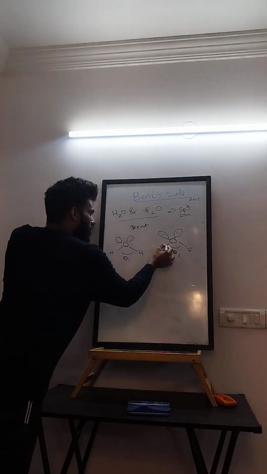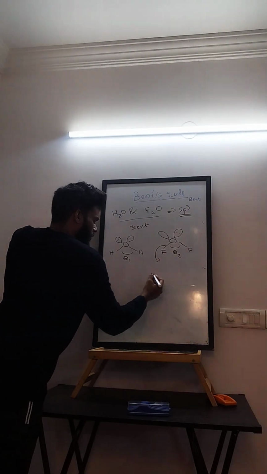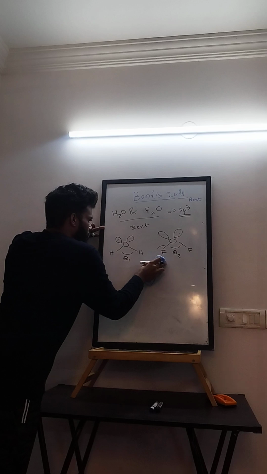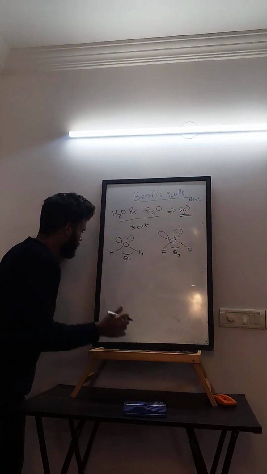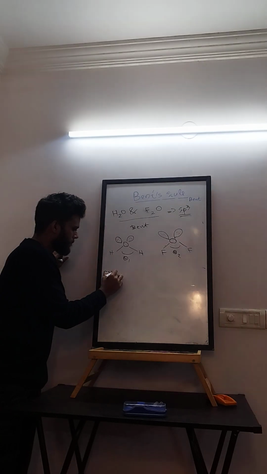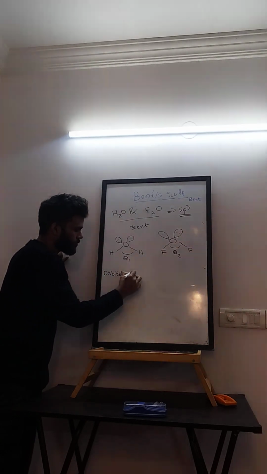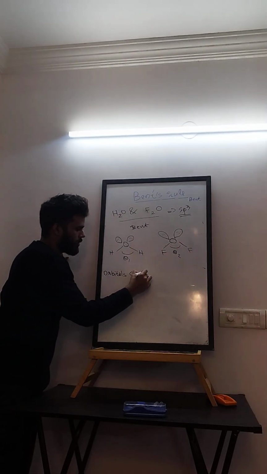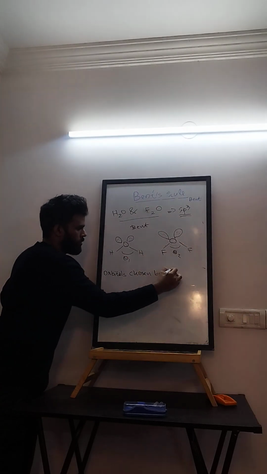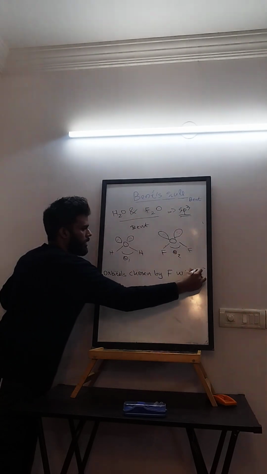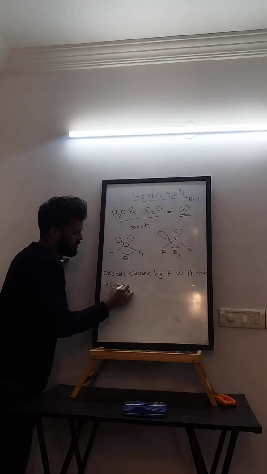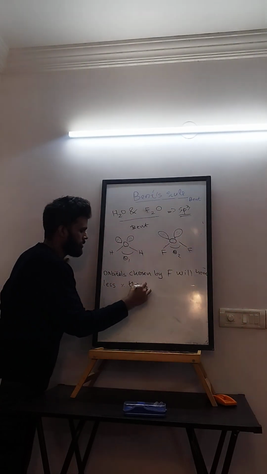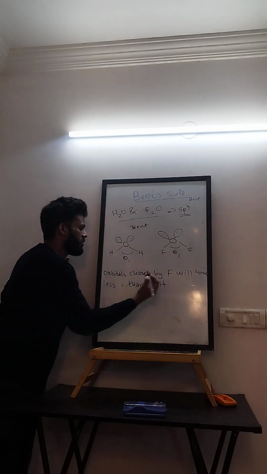So the orbitals chosen by fluorine will have less s percentage than those chosen by hydrogen.